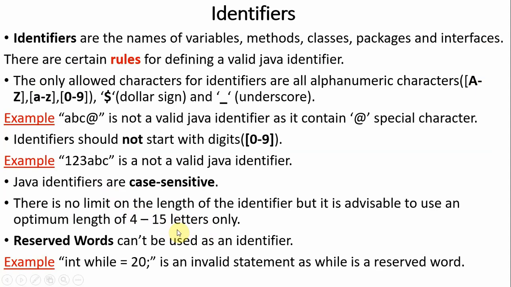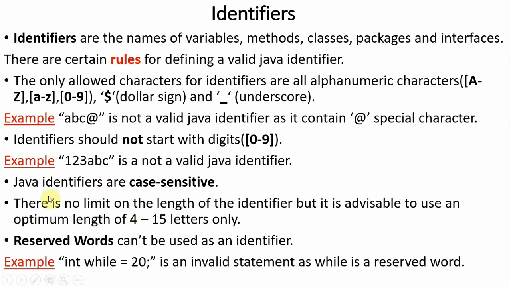But if you give an identifier of 100 characters for a variable, it is difficult even to write. So it is good practice to give a length between 4 to 15 letters, but the name should be understandable and identifiable for future reference.